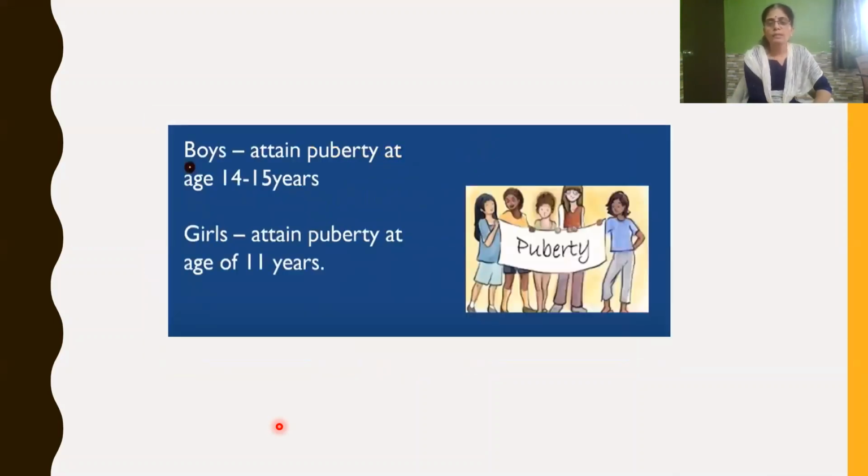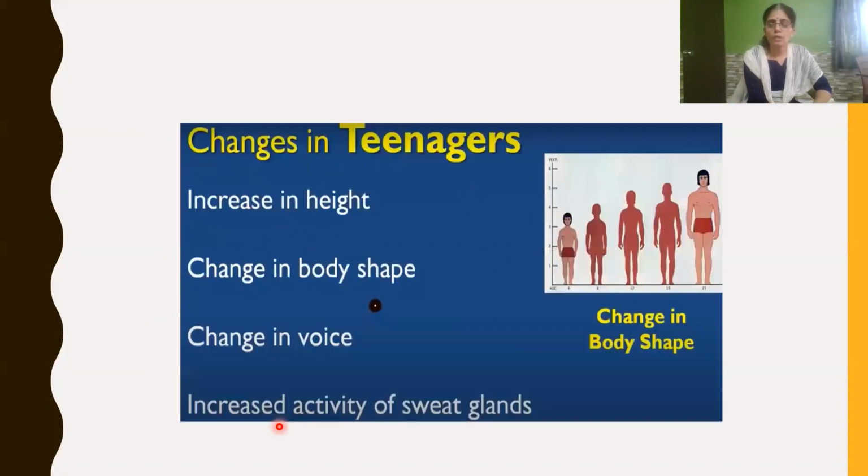Boys attain puberty at the age of 14 to 15 years. Girls attain puberty 1 or 2 years before boys, that is, at the age of 11 to 12 years. And what are the changes that happen in teenagers?